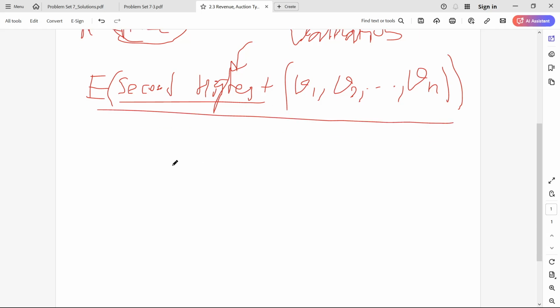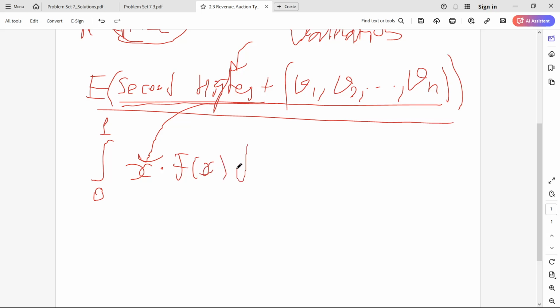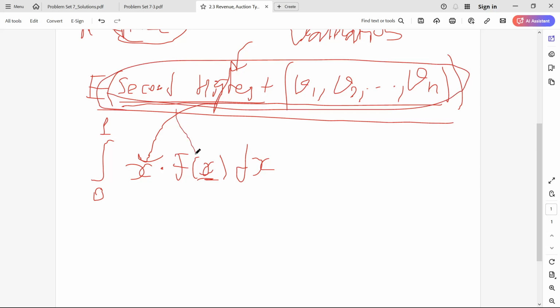It's basically integral from 0 to 1 for this, let's call it x, multiplied by f(x) dx. Here x is this. So we want the probability density function of the second highest function that basically returns the second highest of these values.